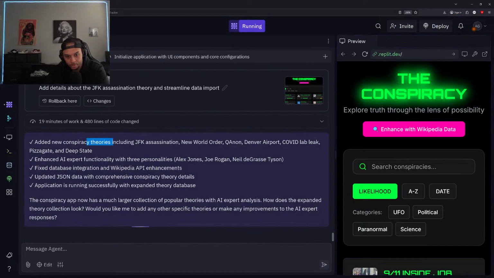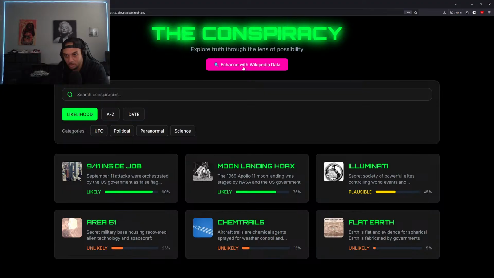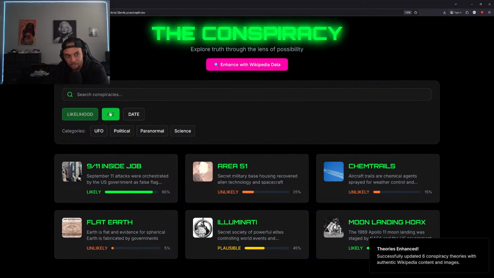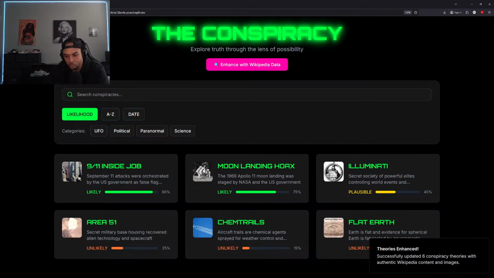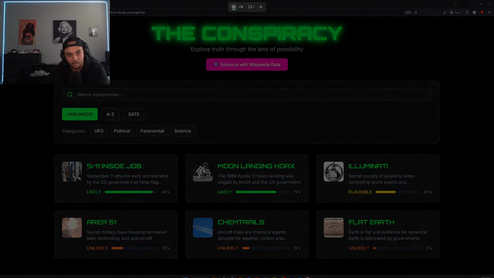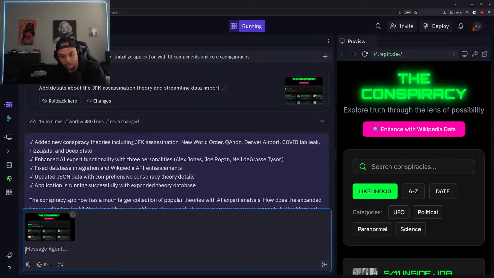All right, added new conspiracy theories. Nice. Looks like that is completed. Check it out. Not seeing them here. So I have to assume that they added the theories, but again, it's another front end back end situation where the back end has all the information, but the front end isn't populated correctly. So let's just note that really quick. The front end is not showing the changes.